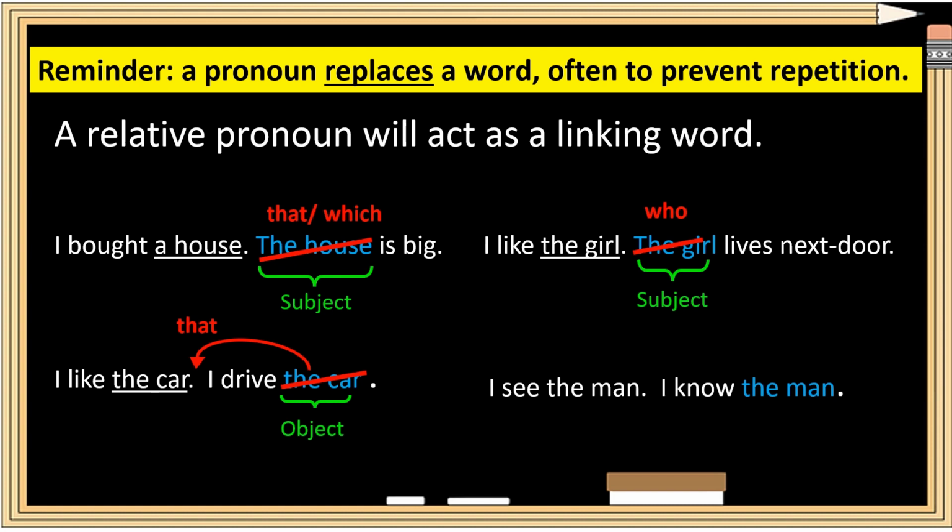Another example, I see the man, I know the man. In the second sentence, the word the man is the object. Again, I'm going to replace it with a pronoun and put it in between the two sentences in order to link them. I see the man whom I know.